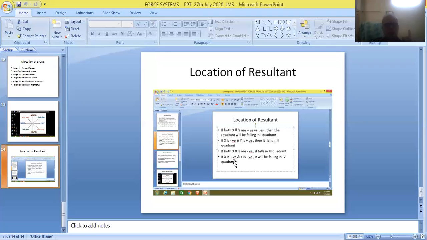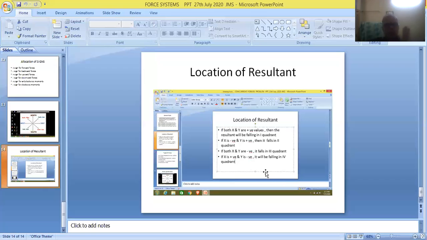And if sigma x and sigma y are negative, then the resultant will be falling in the third quadrant. It has to be shown in the third quadrant. And friends, if sigma x is positive and sigma y is negative, it will be falling in the fourth quadrant. So the resultant must be shown in the fourth quadrant.